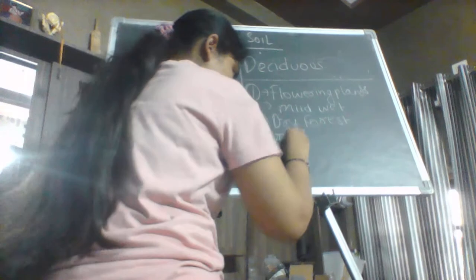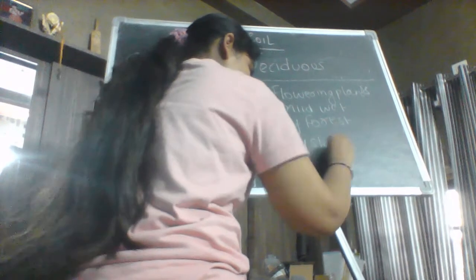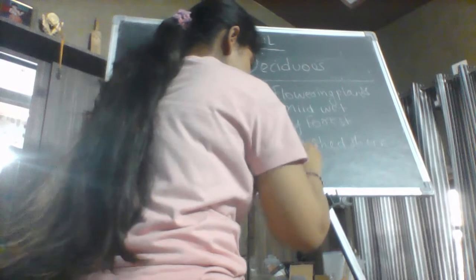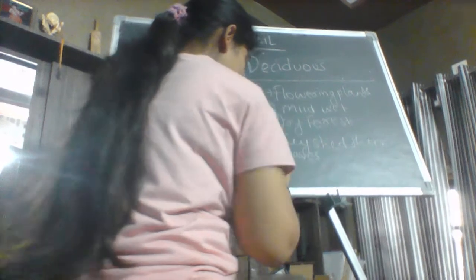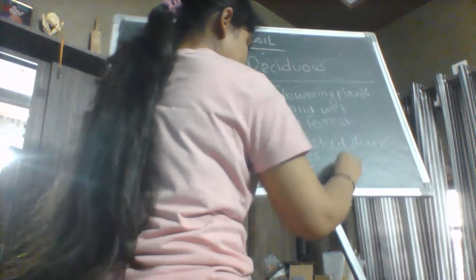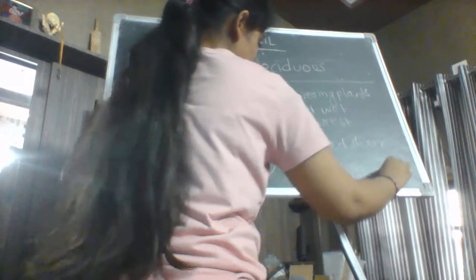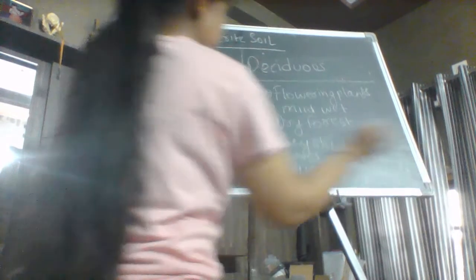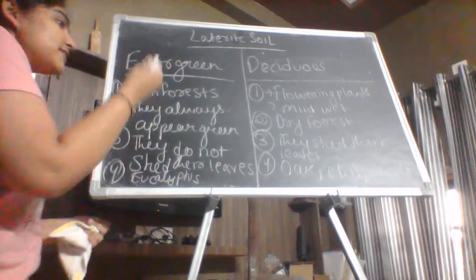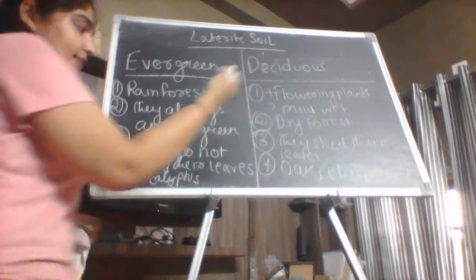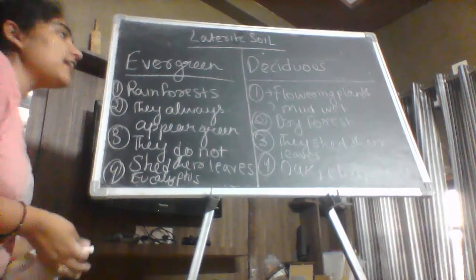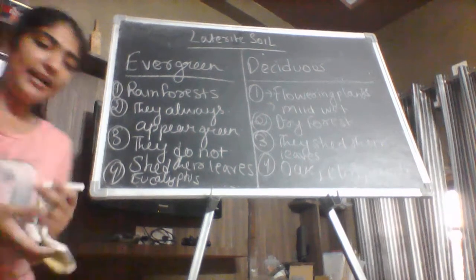They shed their leaves seasonally. Shedding keeps happening here. And the fourth thing is we find oak, elm, maple, etc. These are the types of trees which we find here. So eucalyptus is a type of evergreen tree, and oak, elm and maple are deciduous trees. So these are the features and the areas of the laterite soil.